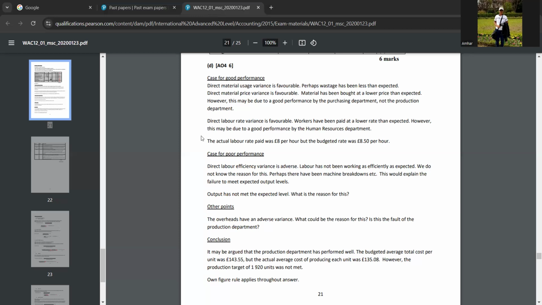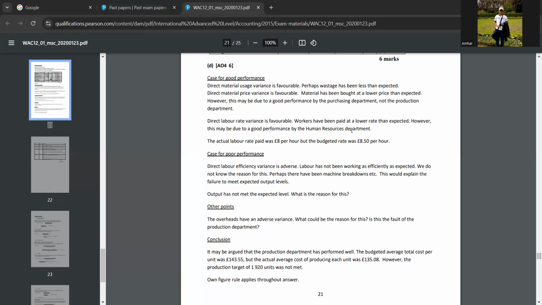So they are saying this may be because the purchasing department has performed well, not the production department, only the purchasing department. And then what they are saying in the next point is direct labor rate variance is favorable. Even direct labor rate variance is favorable by 1739, so you can mention that answer also.